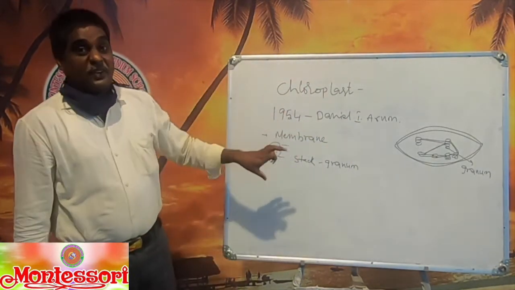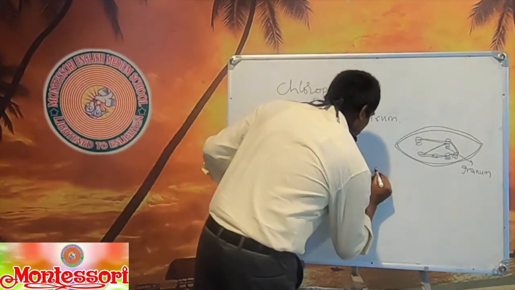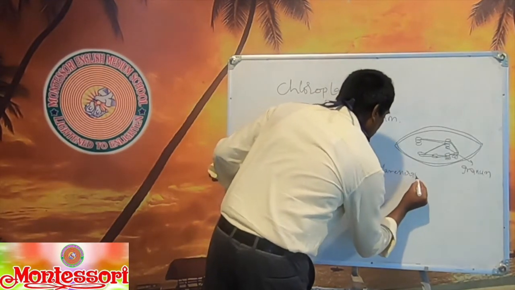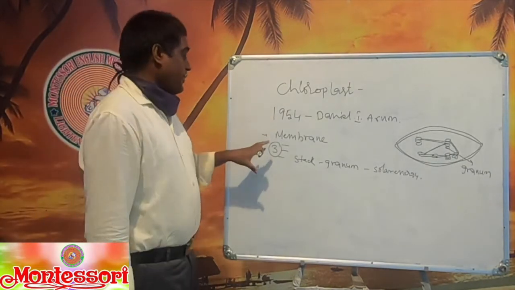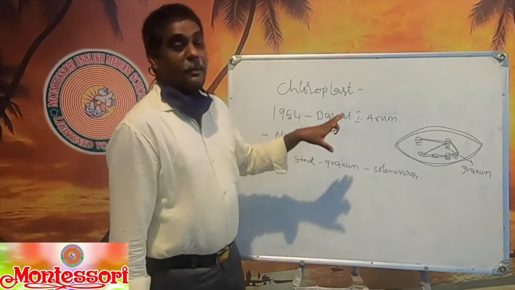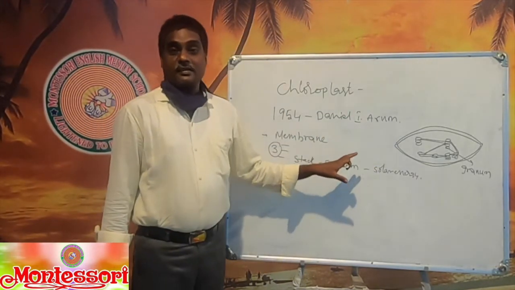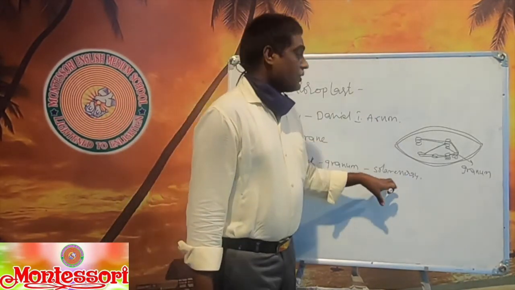It is useful for capturing sunlight or solar energy. So here the chloroplast is made up of 3 membranes. Of these 3 membranes, the third is made up of stalk-like structures called the granum, and it is useful for capturing the solar energy.